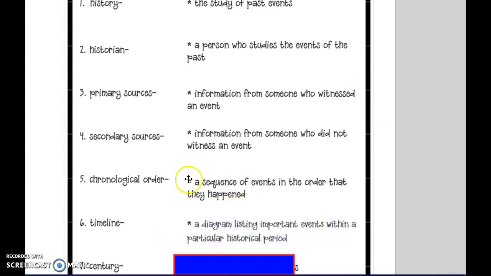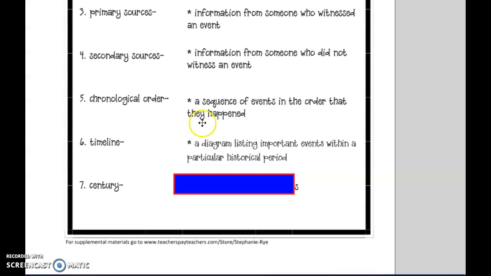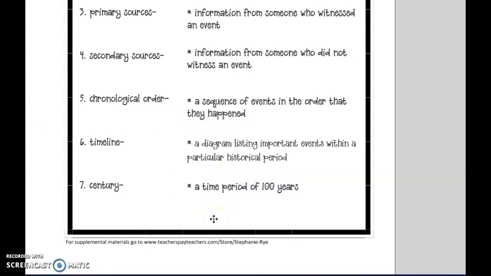There you go, a diagram of events in the order that they happen. Okay, and the last word for right now is a century, which is a time period of 100 years.